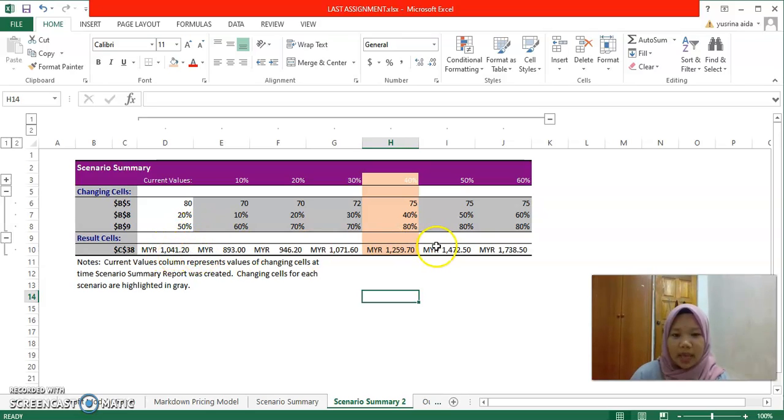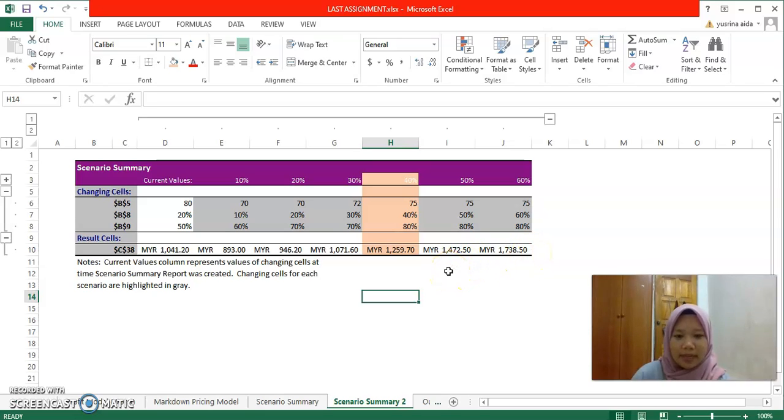20 cents. And if I change my production value, intermediate markdown and clearance markdown to 75, 60% and 80%, I will get 1,738 ringgit and 50 cents.